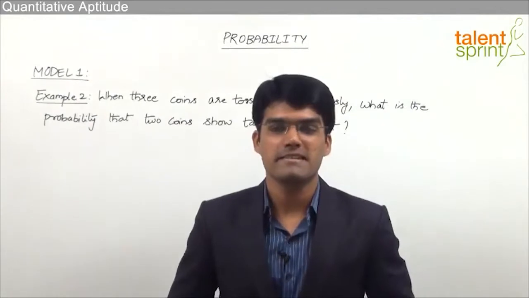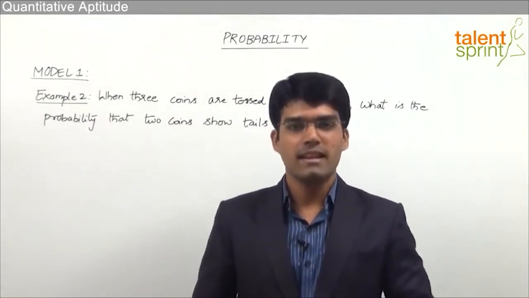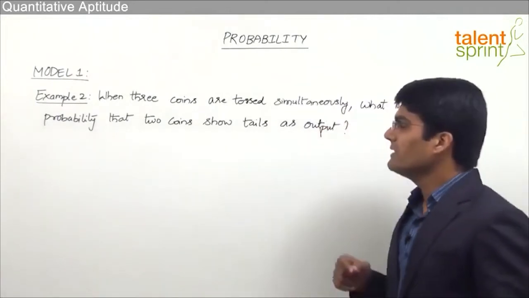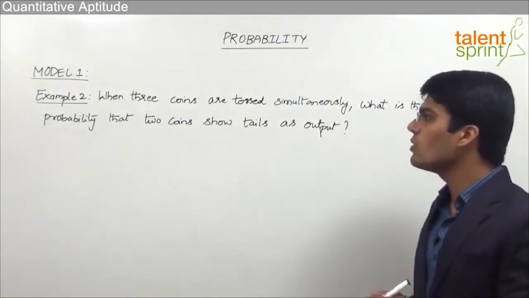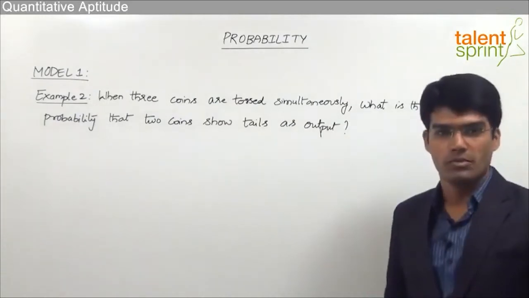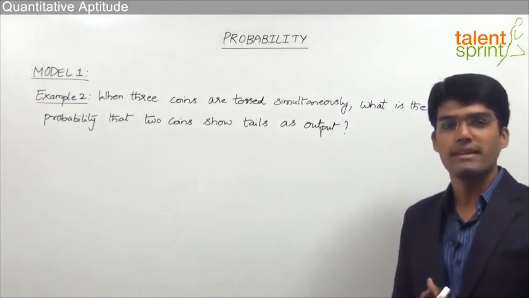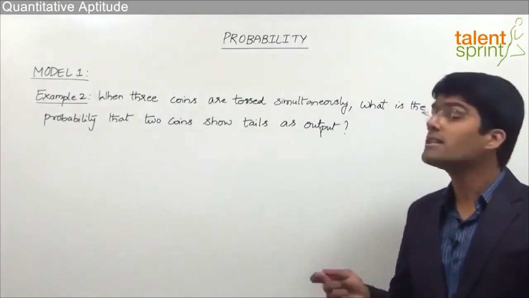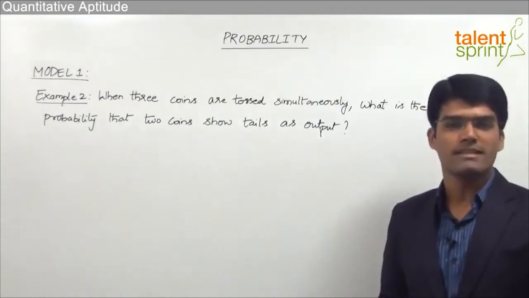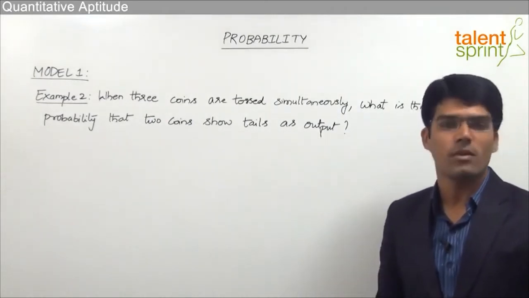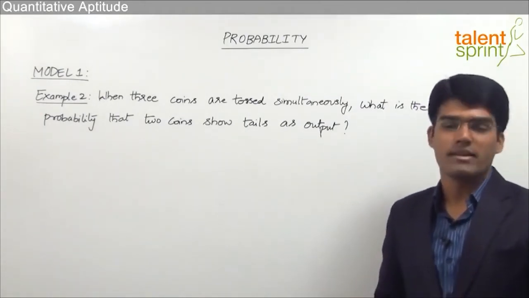Let us now take the second example from model 1, which is based on tossing of 3 coins simultaneously. Let's look at the question first. When 3 coins are tossed simultaneously, what is the probability that 2 coins show tails as the output? So here we are tossing 3 coins simultaneously and we need to find out the probability such that out of these 3 coins, 2 coins show up tails as the output. Now when 2 coins have to show tails as the output, it is pretty obvious that the third coin has to be a heads.